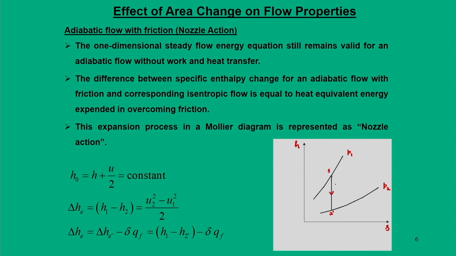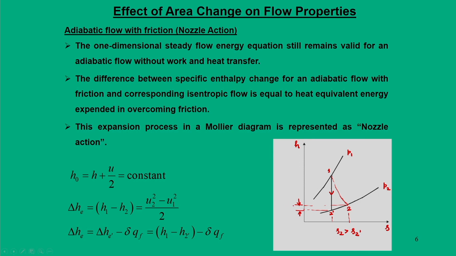Now, if the flow is not isentropic, the actual process can take place in a non isentropic manner. So, the actual process we say is 1 2. So, obviously one can say that your S2 is greater than S2 dash. That means 1 2 process is a non isentropic process. In this aspect we can say there is an enthalpy loss.